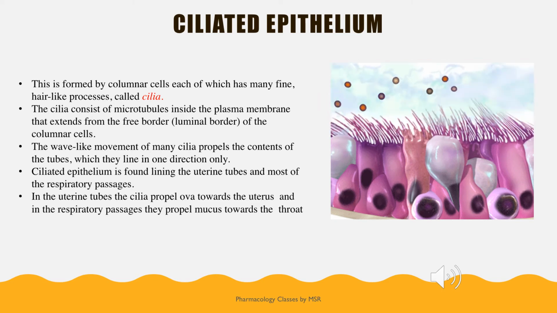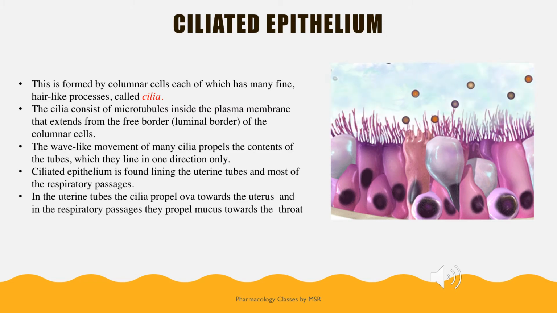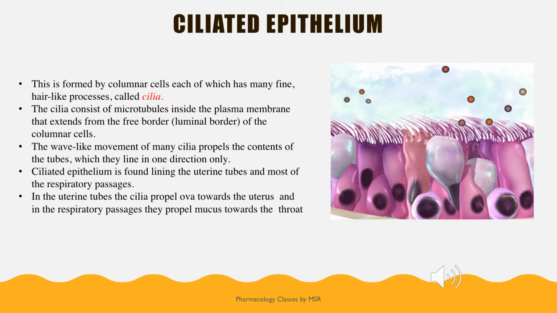So these hair like structures are helping for the movement of the contents of that particular tube. Example, as I told, it is present in the uterine tubes which help for the movement of ova. In the respiratory tract, they help for the movement of mucus, etc.